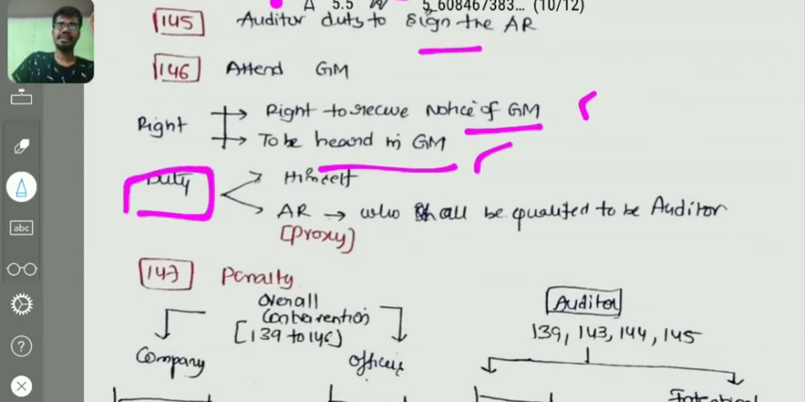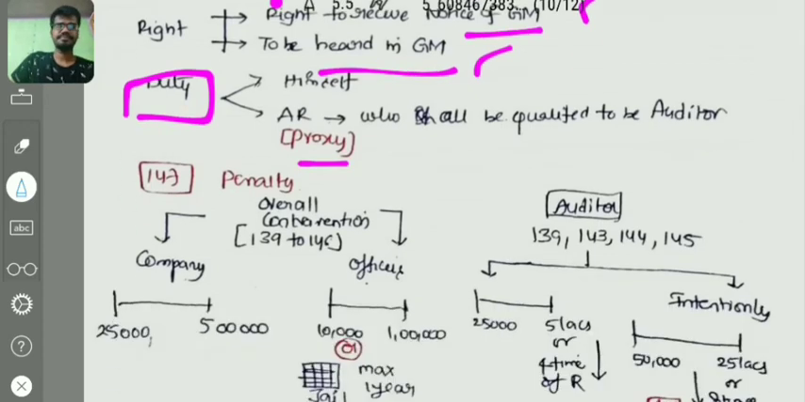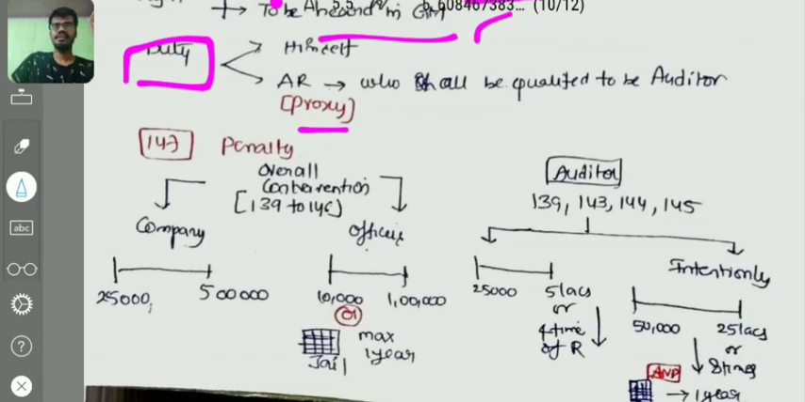The auditor has the duty to attend the general meeting either by himself or by an authorized representative, that is the proxy. That particular authorized representative shall also be qualified to be an auditor. We have 2 sections remaining, and coming to the last one section, 147. 147 is about penalty, overall contravention of section 139 to 146.